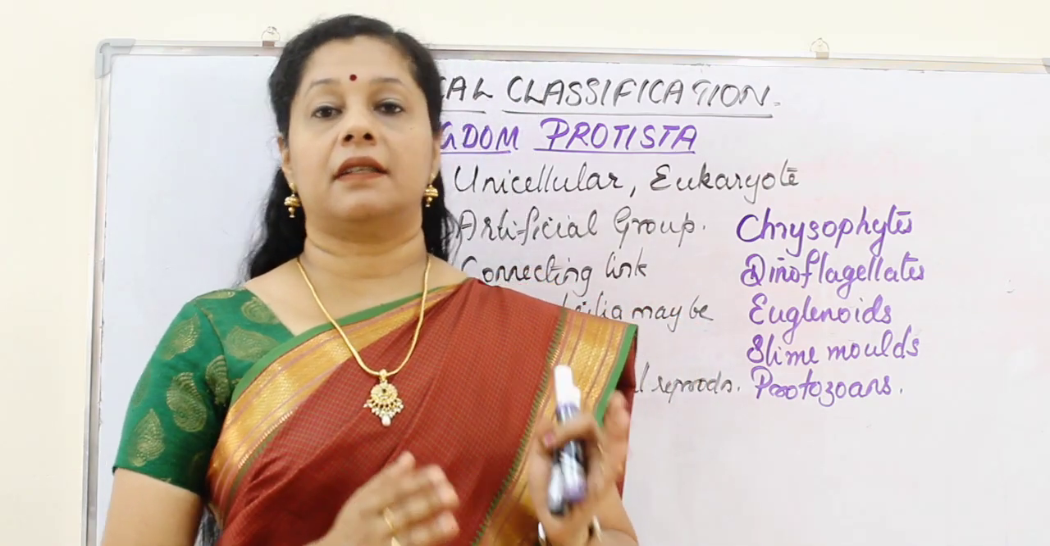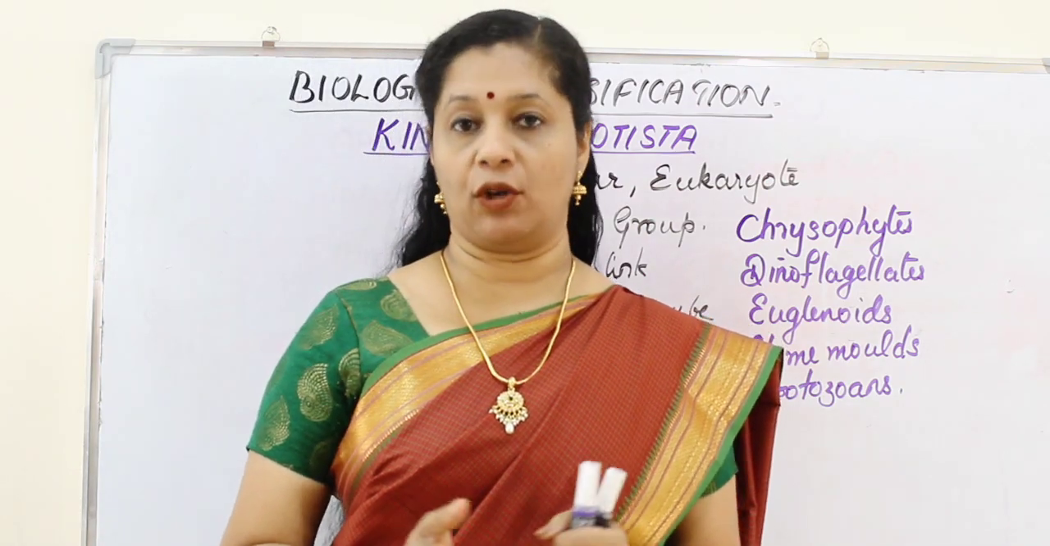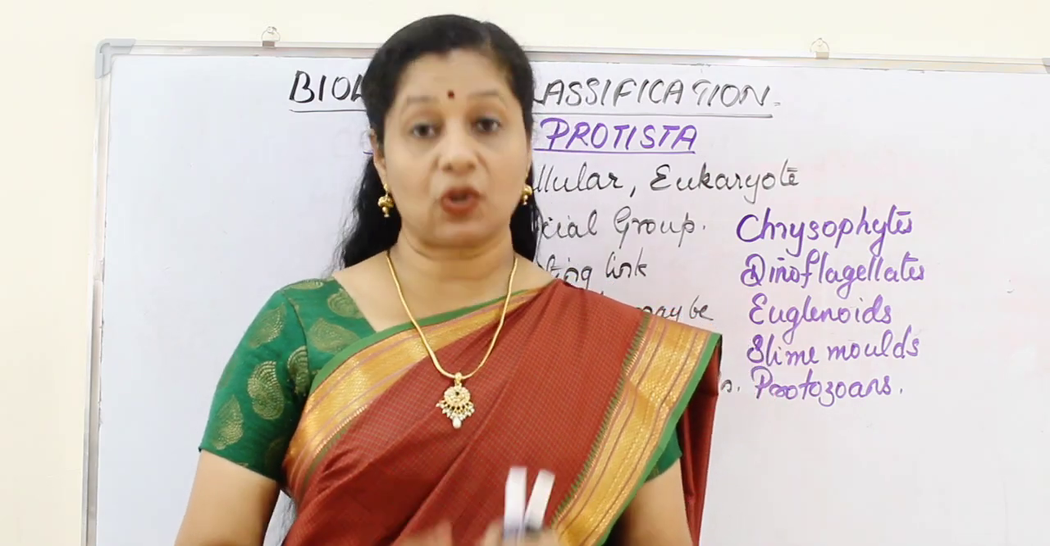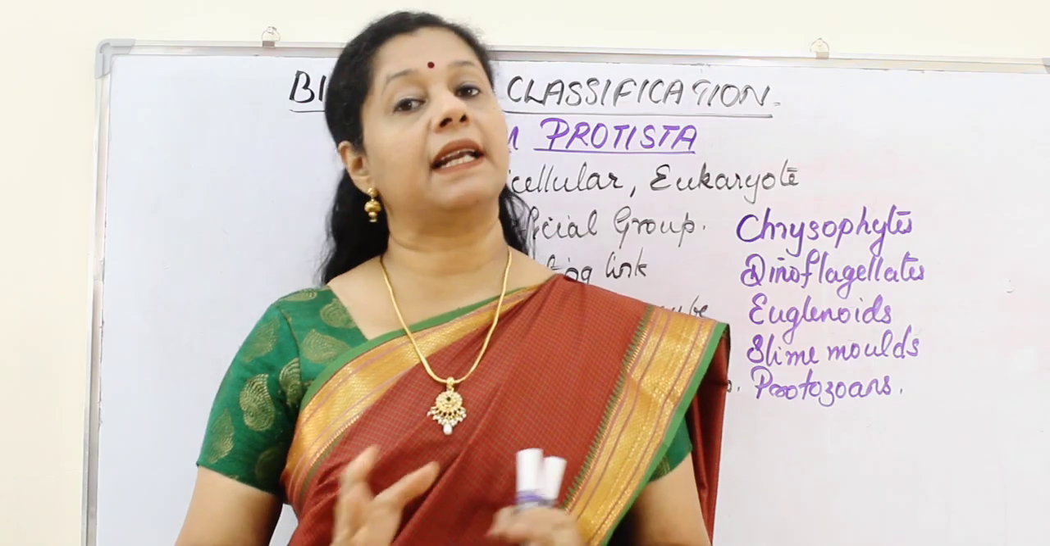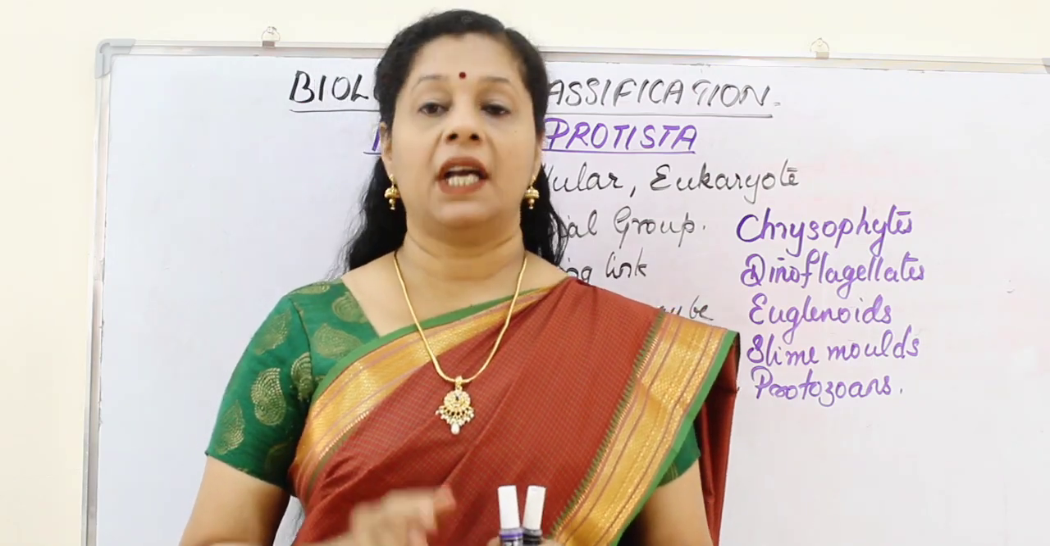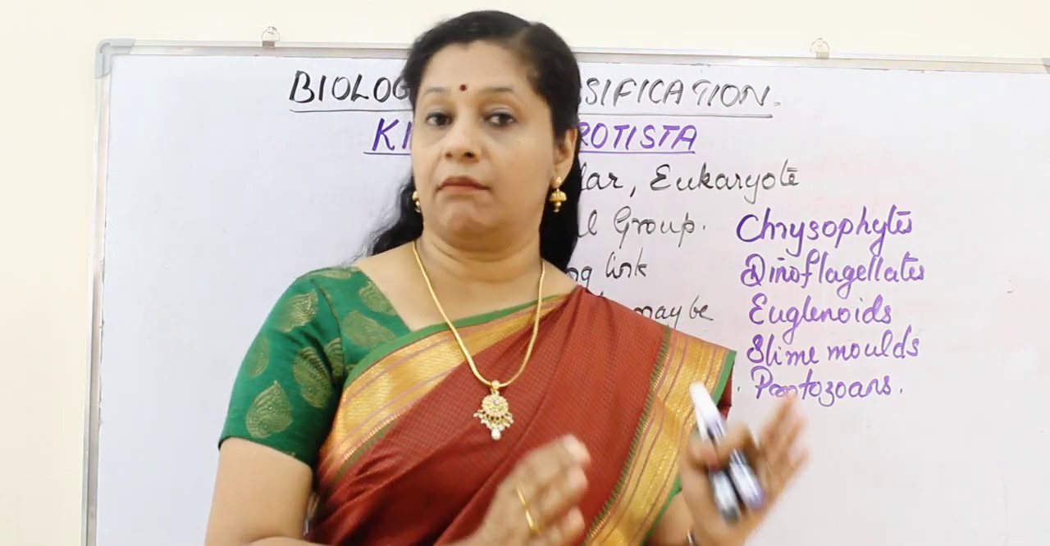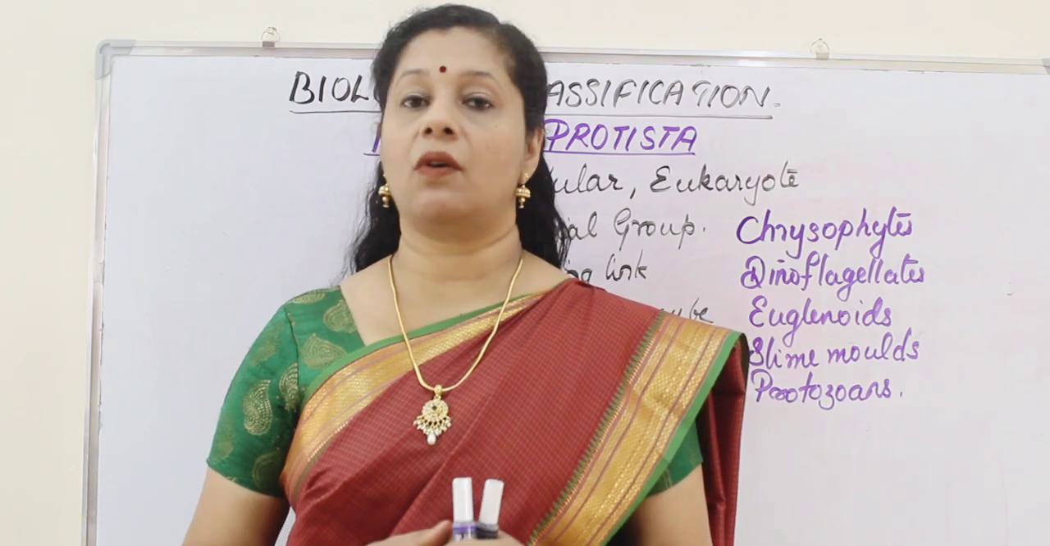We learned that the two kingdom classification had some anomalies. To solve that, R.H. Whittaker proposed the five kingdom classification. Now all the prokaryotes are in Monera. The rest of the organisms are all eukaryotes.